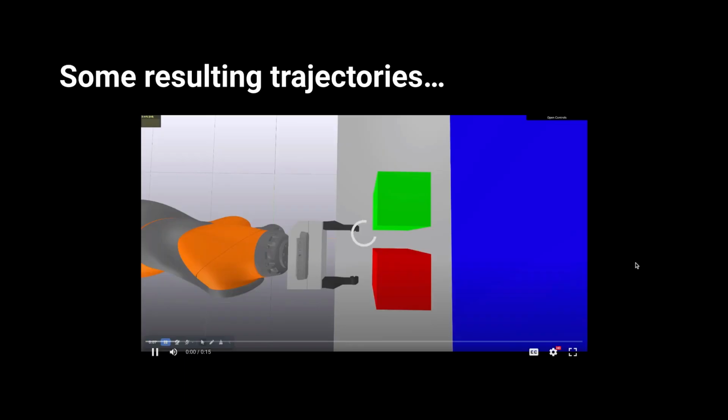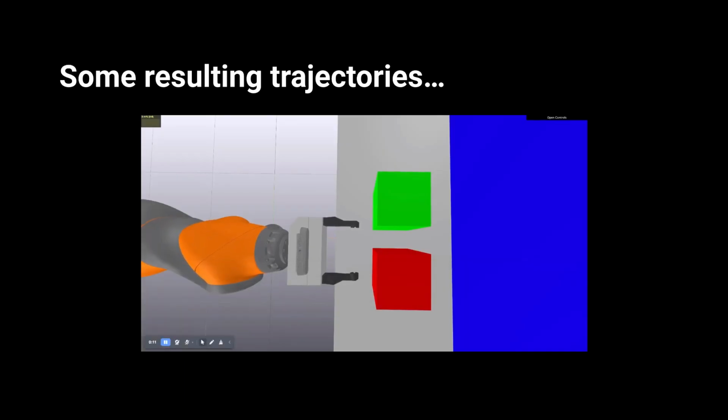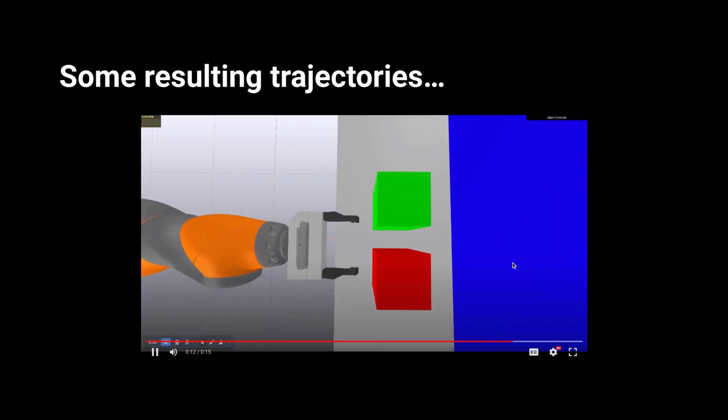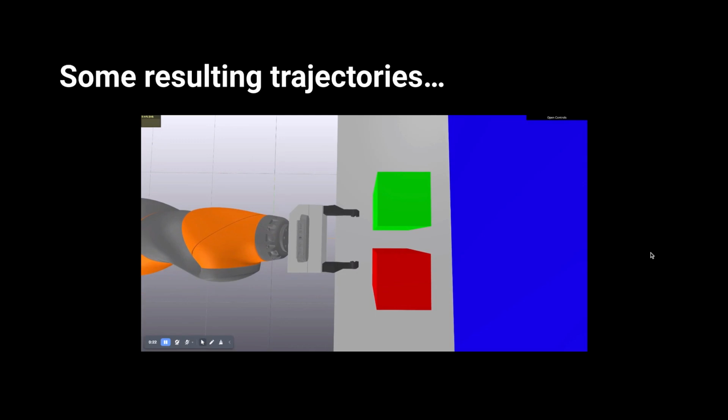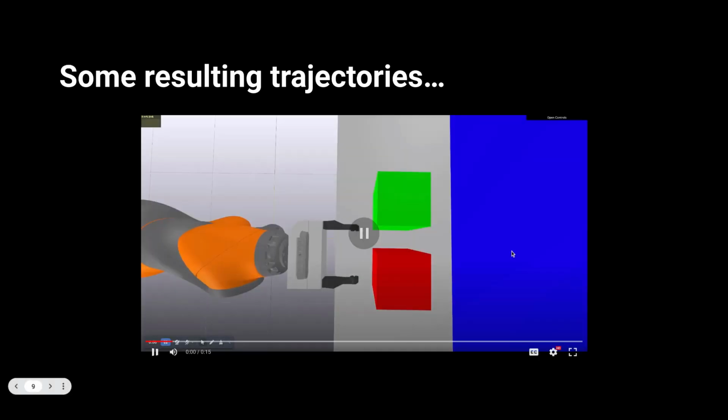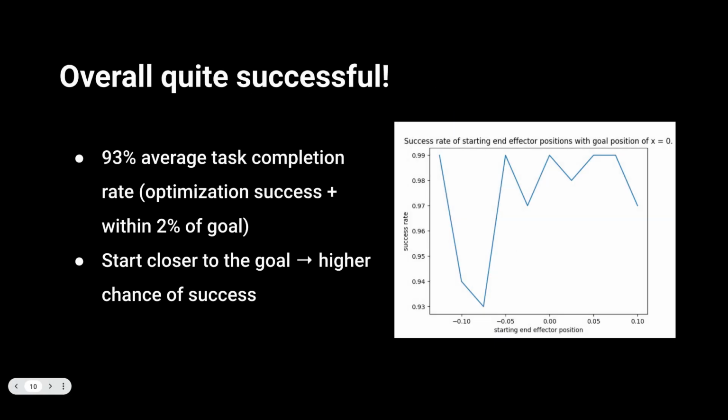Applying Platt's algorithm, this is a possible trajectory we get. The robot starts off with its laser pointer at the lower box, so it generates a trajectory that detects a key feature in the environment, which is the gap, and then it goes to the gap. So overall, the algorithm is quite successful with a 93% average task completion rate, and I observed that if it starts closer to the goal, it has a higher chance of success.